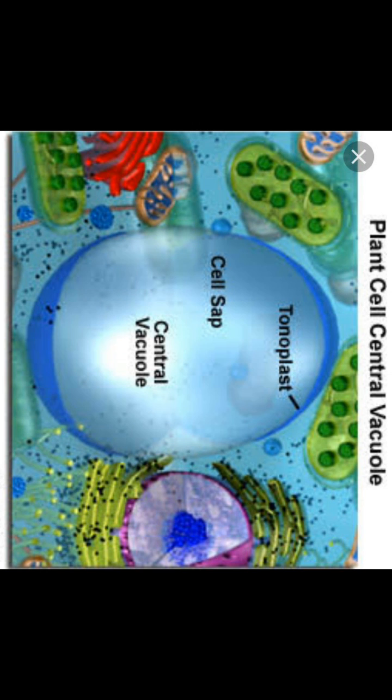Hence their concentration is slightly or significantly higher in the vacuole than in the cytoplasm. How is it different? Significantly higher in the vacuole. So the concentration is much higher in the vacuole than in the cytoplasm.